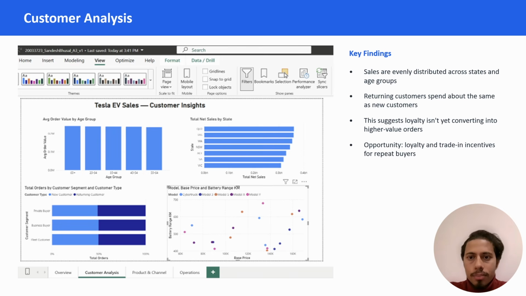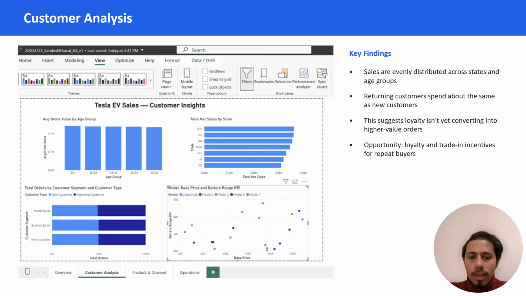Normally we would expect loyalty to translate into bigger orders, but that's not happening here, and that's the missing opportunity. So the improvement opportunity on this page is to build loyalty or trade-in incentives to convert returning customers into higher value repeat buyers rather than average ones.